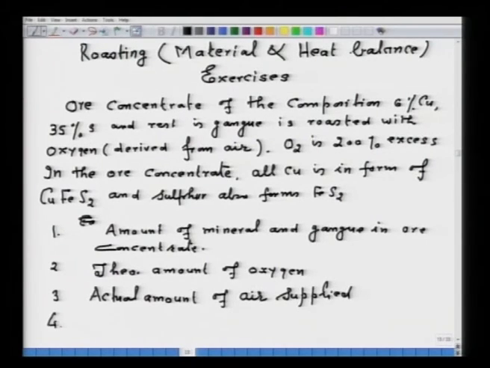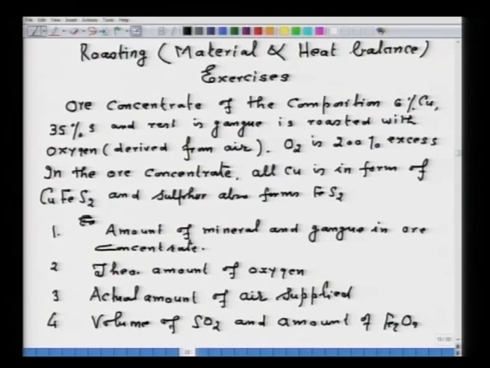Fourth, you have to calculate the volume of SO2 and of course, the amount of Fe2O3. This is a relatively very simple problem. I am starting with a simple problem. So, let us go with the calculation.